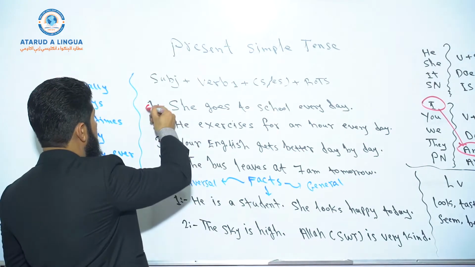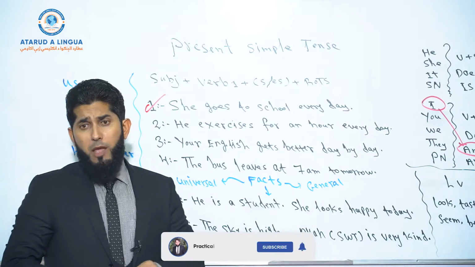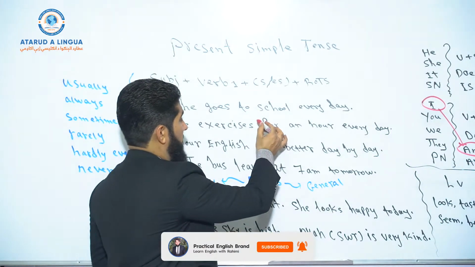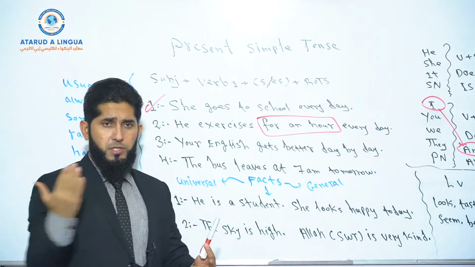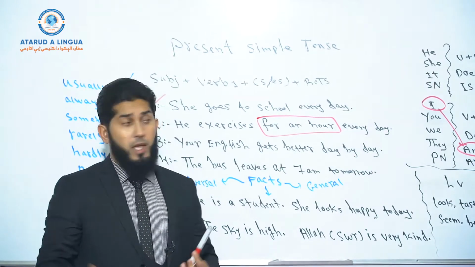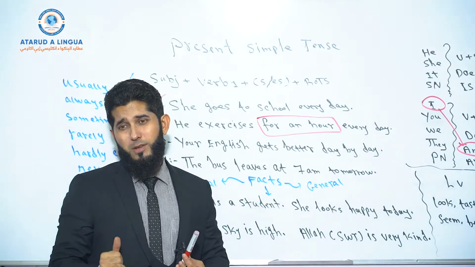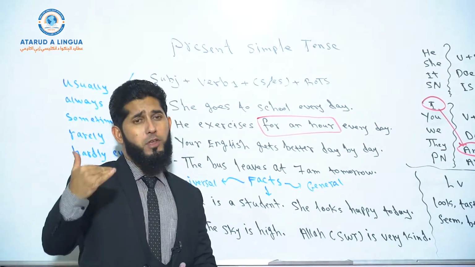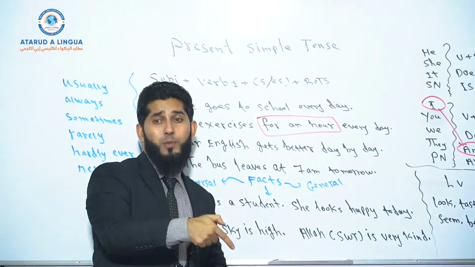And the second sentence says he exercises for an hour every day. Now, if you say he exercises every day, and you do not mention the time duration for an hour, it's going to be just a daily action, right? He exercises every day. But he exercises for an hour every day, so that is a habitual action. Why? Because he can exercise for 2 hours, less than an hour, or more than an hour. But exercising exactly for an hour is his habit, okay?